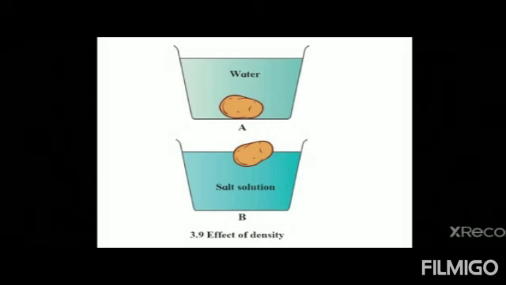Why is it easier to swim in the sea than in a river or a lake? It is because seawater contains more salt as compared to river or fresh water. As a result, its density increases and hence it is easier to swim in seawater.